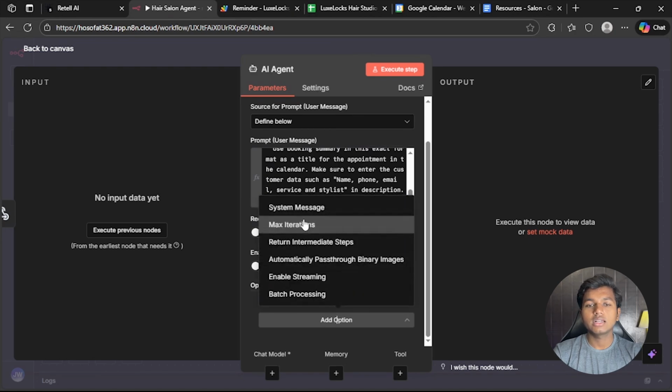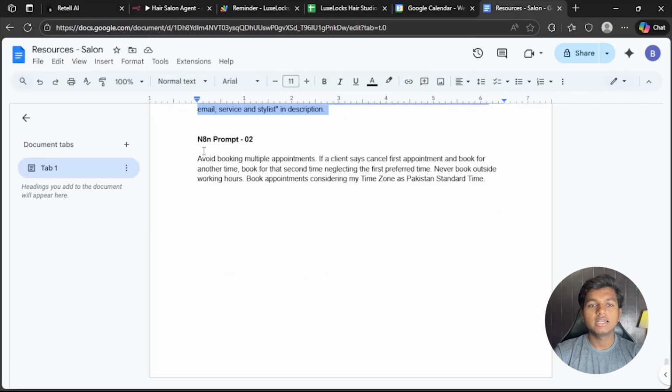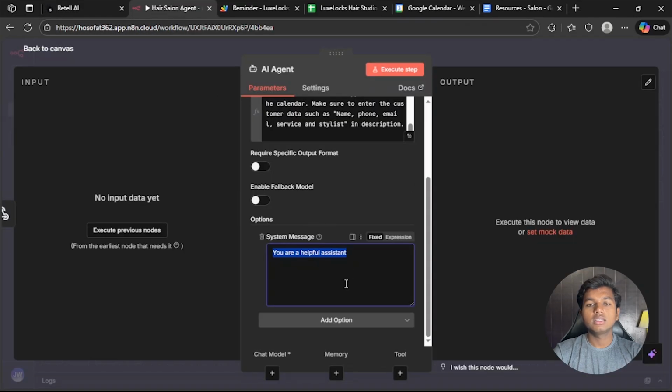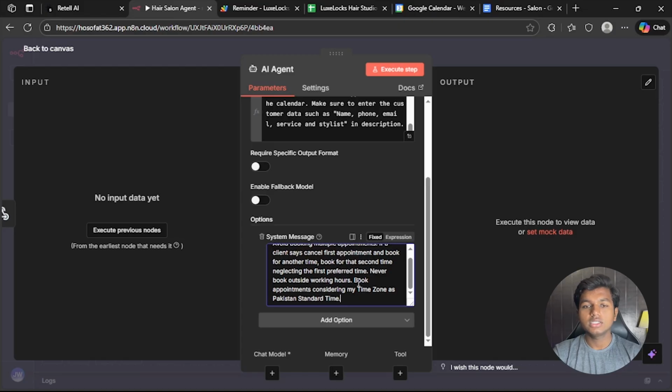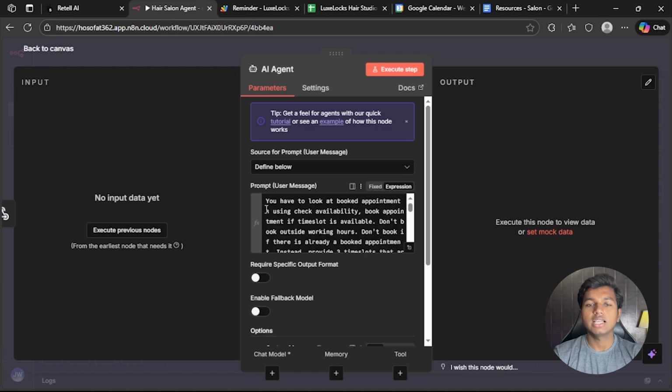Now click on add option and click system message. We will add a second prompt in here. Go to N8N prompt 2, copy this and paste this prompt in the N8N AI voice agent, so it will also follow this. I've added the time zone of mine, and you have to edit this to add your own time zone in here. Now let's take a look at the prompt that we have added for the AI agent in N8N.